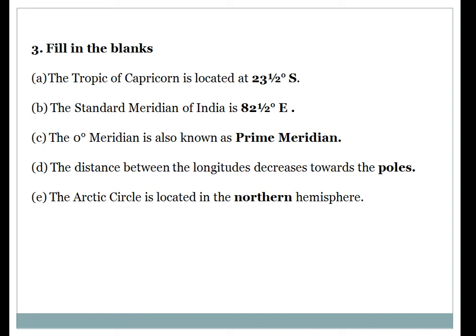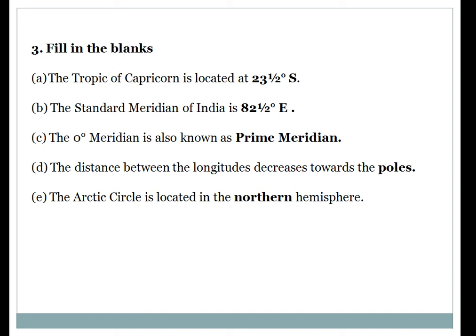So it is going to be northern hemisphere. But the fill in the blanks may be changed. The Antarctica Circle is located in the dash hemisphere, and you are memorizing the answer northern, and without seeing, you are writing the answer northern. So it is going to be incorrect and you are going to lose 1 mark. So dear children, please read the question properly, because a number of times I am seeing the answers, the children are writing the incorrect answer. They are just mugging up and writing the answer.